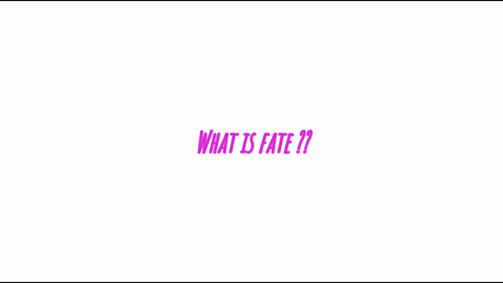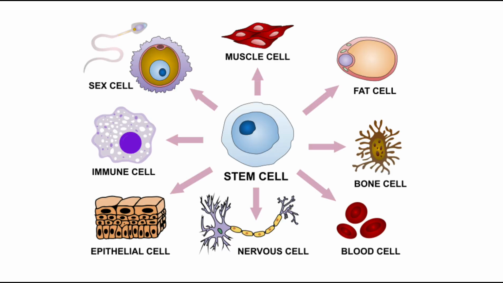So what is a fate? Fate is the final outcome of what the cell will become. It is a biological destiny, shaped by signals and interactions like Delta-Notch. For example, if there is a tissue, whether it will form the same tissue or a different tissue is the fate of that particular cell.